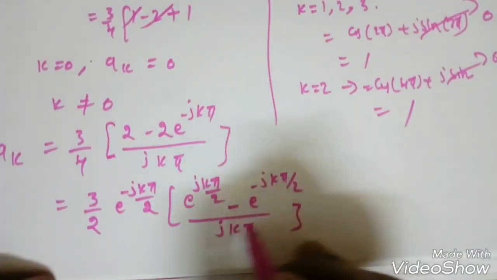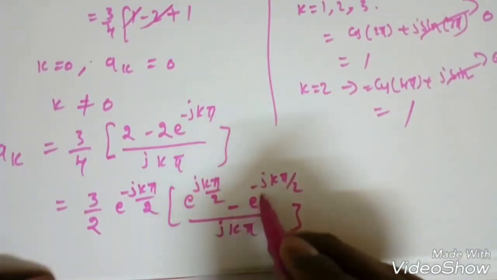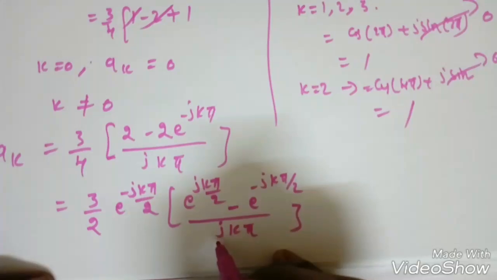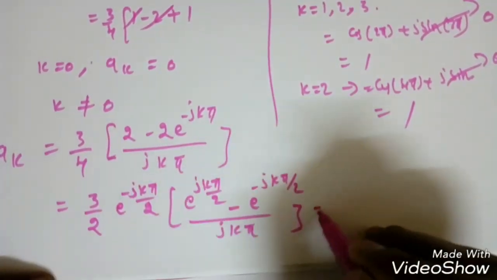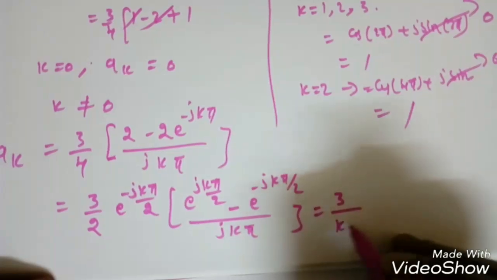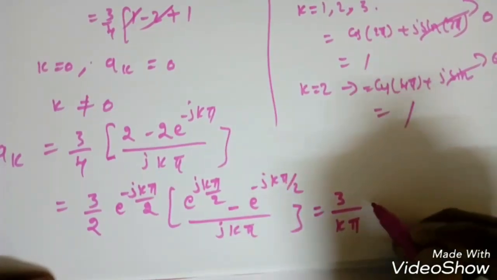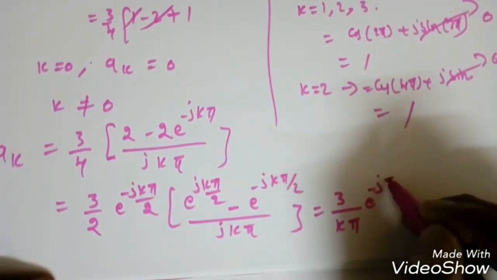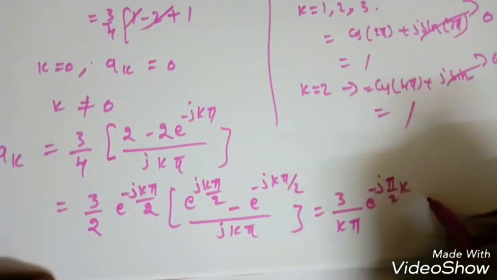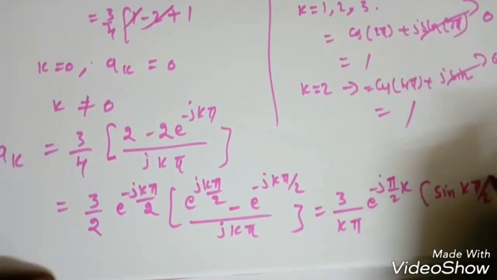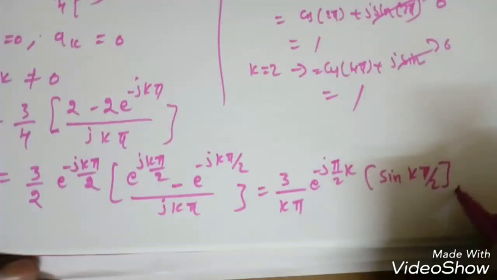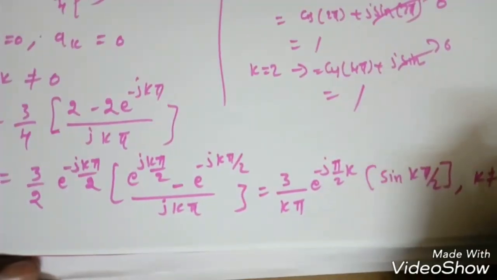From Euler's formula, e power j theta minus e power minus j theta by 2j becomes sin theta. So with the 2 coming inside, this becomes 3 by k pi into e power minus j pi by 2k into sin k pi by 2. This is the ak for k not equal to 0.